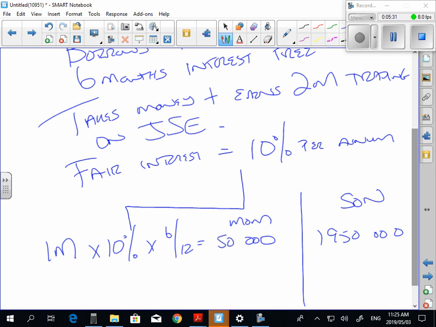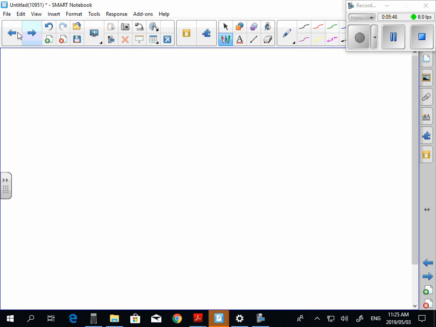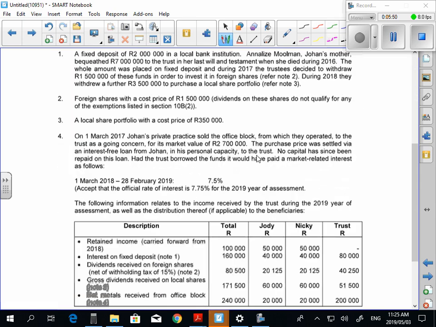But I'll show you in the examples. Is that all right? Does that make sense, guys? Depends on who's in control here. In this case, the son was in control, so Woolidge applies. If the son was not in control, then the mother would get taxed on everything. Is that all right? So let's look at the next example, please, which is this one, Johan Moorman Family Trust.